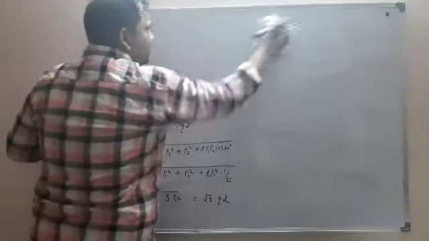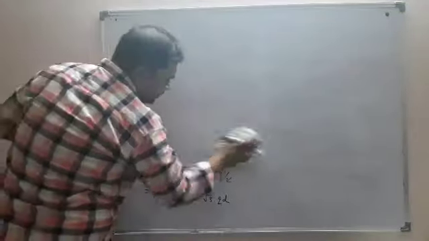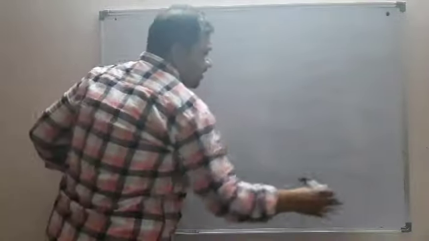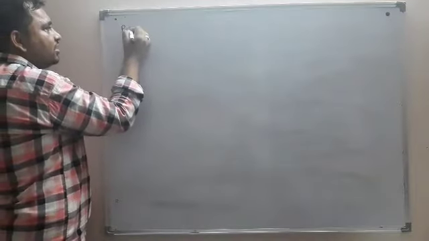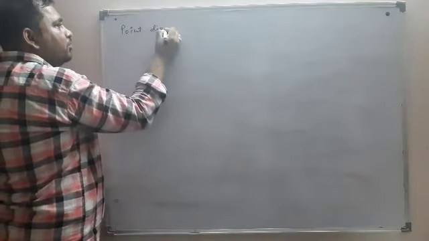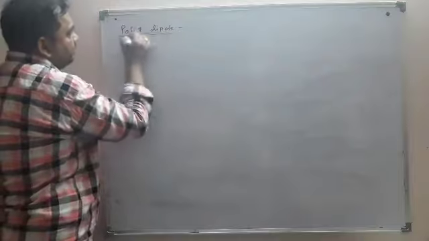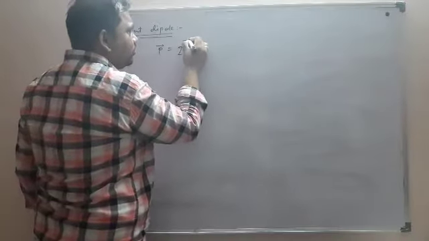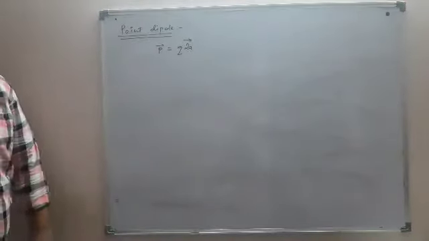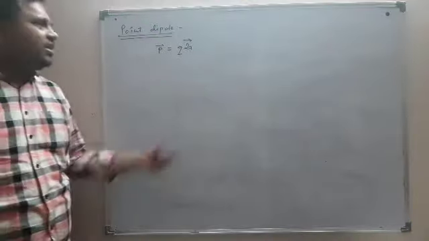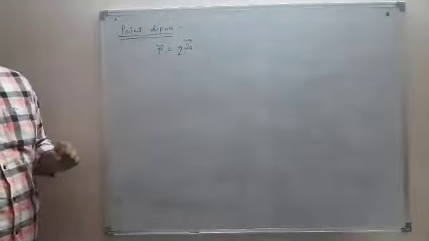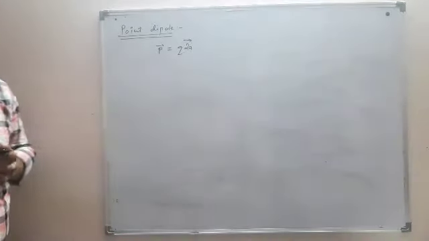There is a small topic which is also given in textbooks or some reference books. They have given one term to us and that is point dipole. Just as we know that dipole moment P is Q into 2a, direction is negative to positive, where Q is the magnitude of one of the charges and 2a is the distance between those two charges.